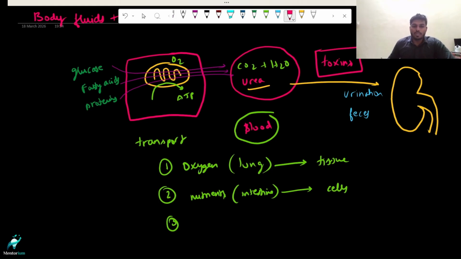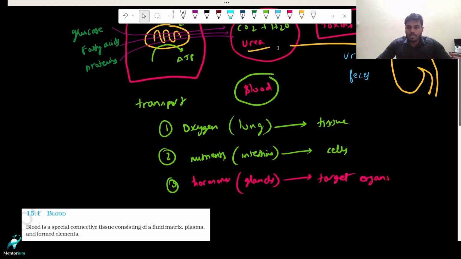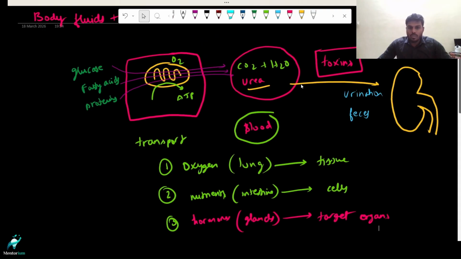Okay, and then you can have the removal of metabolic waste. The metabolic waste is produced by each cell, which will be carried via the blood to the kidney. And then you have hormones, especially. You see, hormones are actually secreted by your endocrine glands. From endocrine glands, they are going to reach the target cells or target organs, where they exert their physiological function. So all these physiological activities are performed by blood.